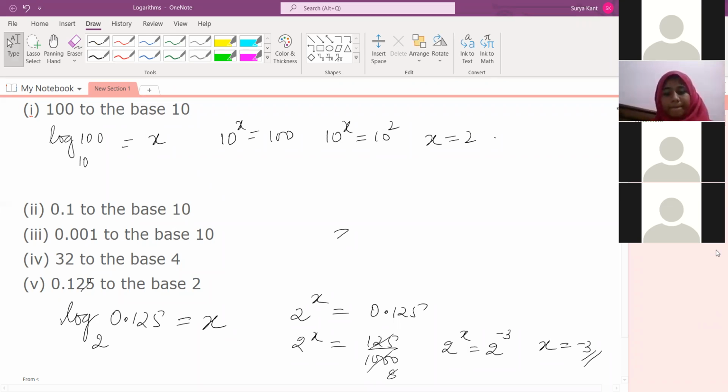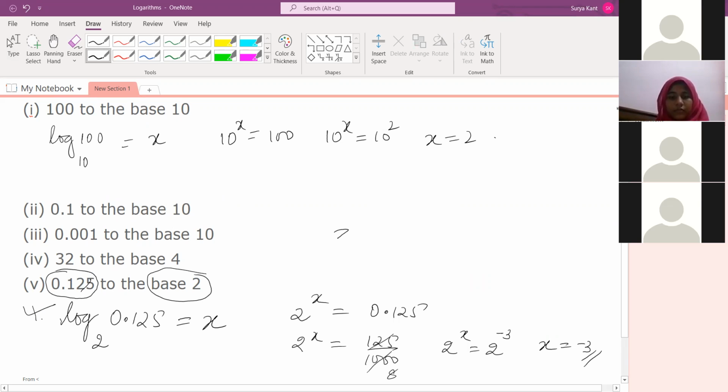Yes, sir. Sai Charan. Sir, can you explain again? See, they're asking for the log of 0.125 to the base 2. What is the value of it? Log 0.125 to the base 2. Is it clear what I'm saying, Sai Charan? So what do we have to do here? See, 0.125 is there, no?